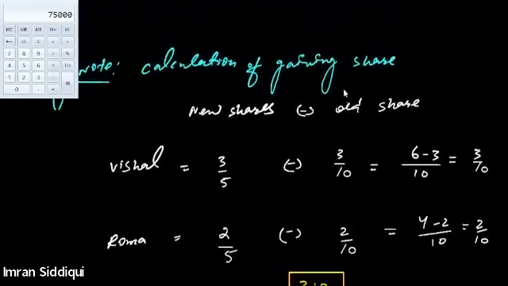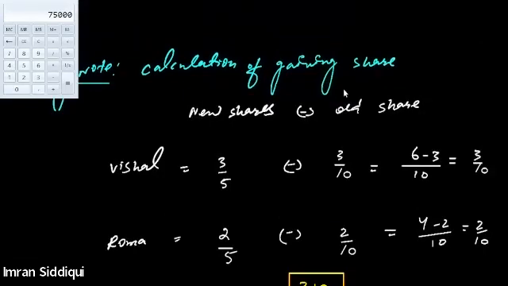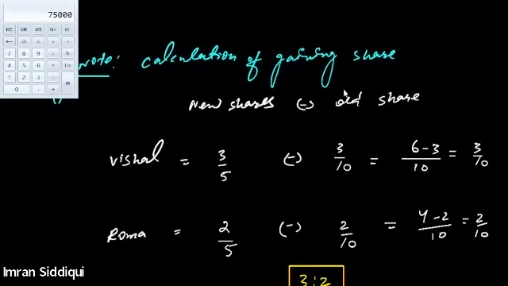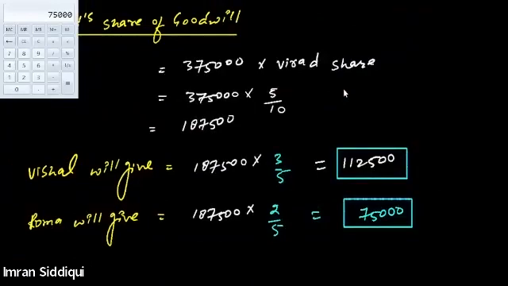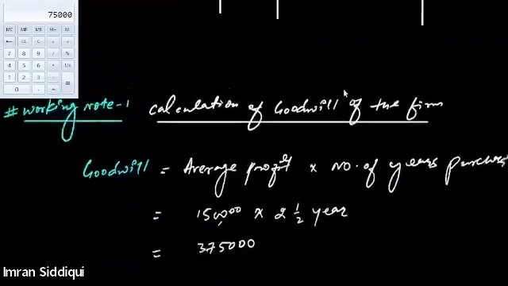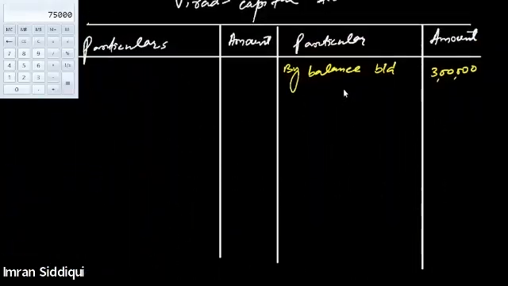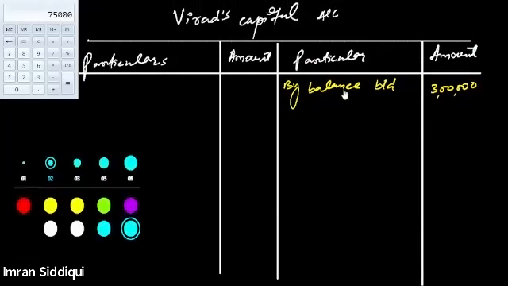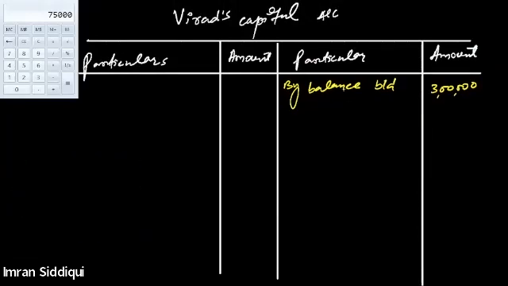Is it clear? Everybody, is it clear? Yes or no? Yes, sir. Yes, sir. Yes. All right. So this is the Vishal need to contribute 1,12,500 and Roma will be giving 75,000. That means Virat's capital account will be credited by 1,12,500 and 75,000. Right. So we can simply write these value into the capital account of Virat. Yes or no? We will be writing it in the Virat's capital account.